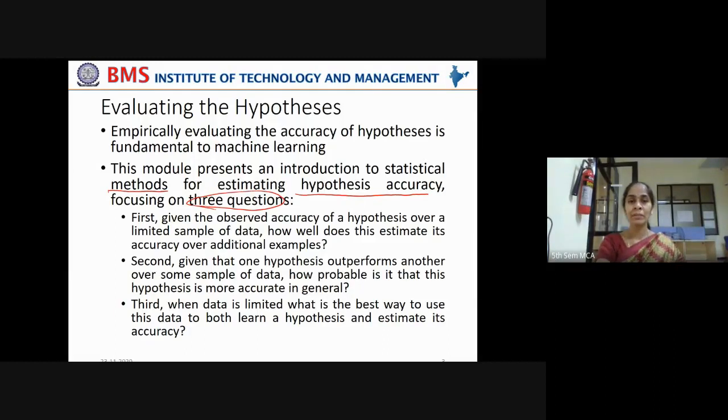So this module mainly focuses on an introduction to statistical methods for estimating hypothesis accuracy, focusing on three main questions. What are those questions? First, given the observed accuracy of a hypothesis over a limited sample of data, how well does this estimate its accuracy over additional examples? You know that the sample is limited, right?